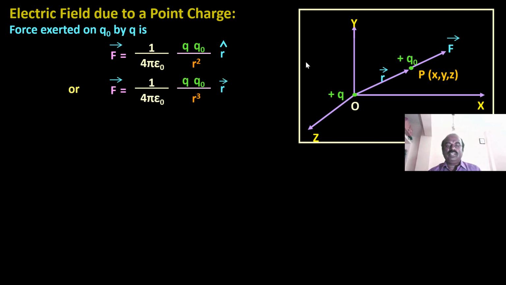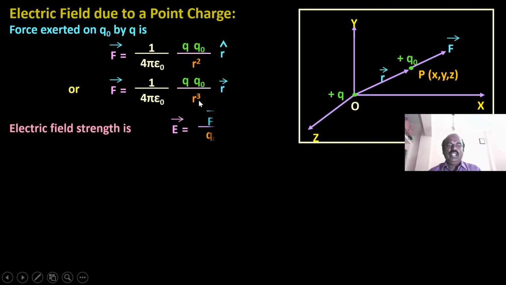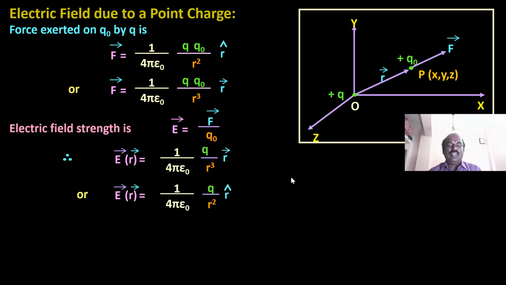The r unit vector can be written as r vector divided by r. Then the formula becomes 1 by 4 epsilon 0 Q Q naught by r cube, r vector. Electric field strength E is equal to F by Q0, we know. Now substituting the value, the electric field strength of this plus Q charge becomes 1 by 4 epsilon 0 Q by r cube, r vector. Otherwise we can write E vector is equal to 1 by 4 epsilon 0 Q by r squared, r unit vector.